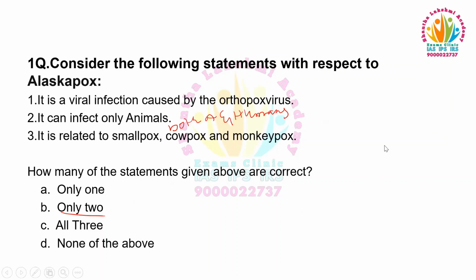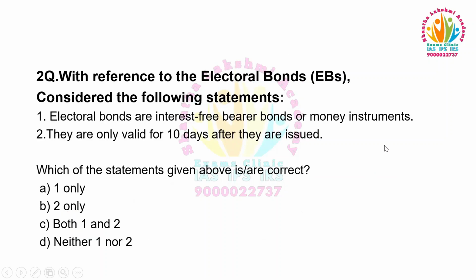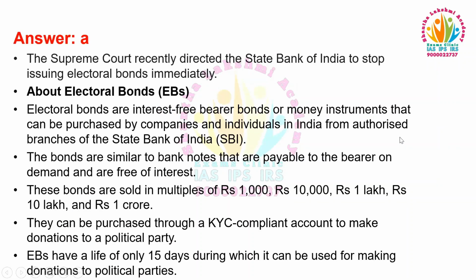Moving to the next question. With reference to the electoral bonds, consider the following statements. Electoral bonds are interest-free bearer bonds or money instruments. They are only valid for 10 days after they are issued. Which of the statements given above is correct? 1 only, 2 only, both 1 and 2, neither 1 nor 2. Recently, the Supreme Court directed the State Bank of India to stop issuing electoral bonds immediately.